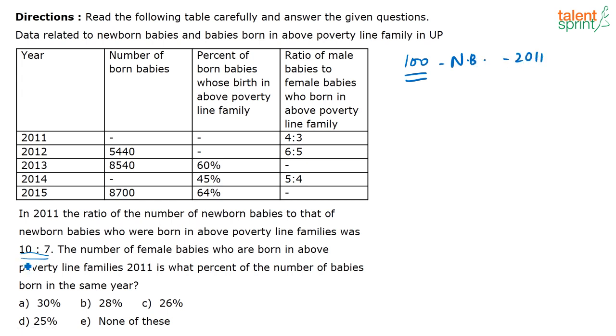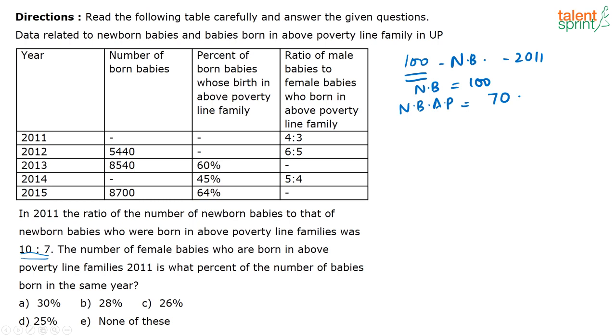See, the ratio between the newborn babies to that of babies in the above poverty line is 10:7. So what does that mean? The number of newborn babies who are there in the above poverty line is equal to 70. Correct? Because this ratio is 10:7. 100:70 is nothing but 10:7. We know the total newborn babies is equal to 100. Correct?